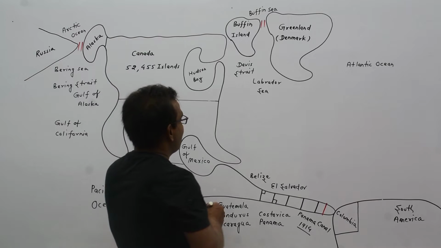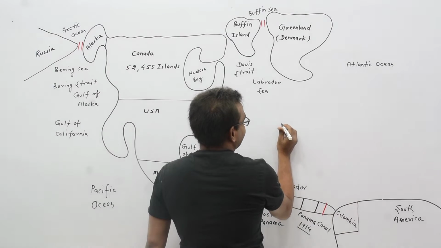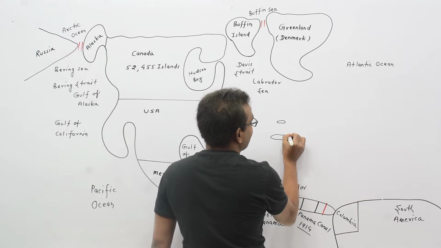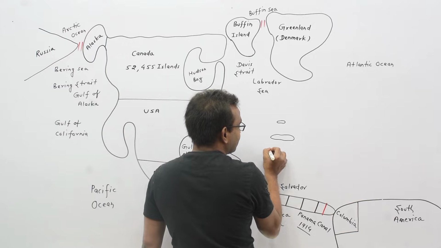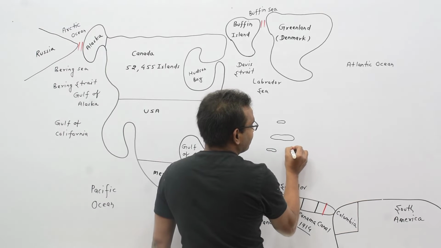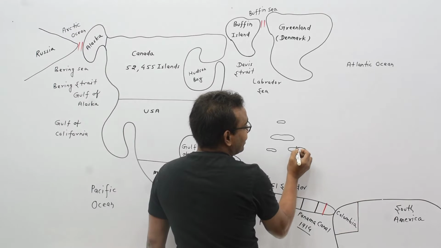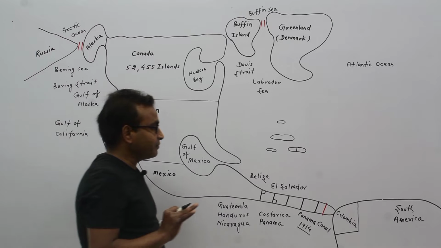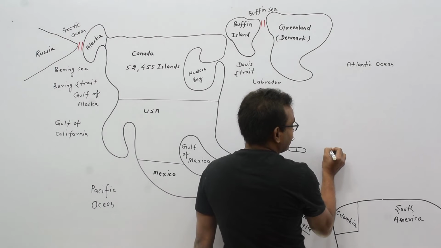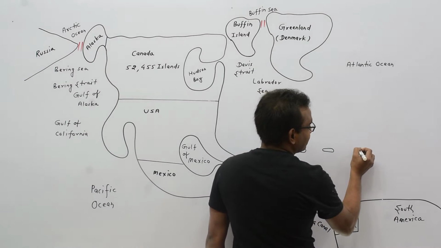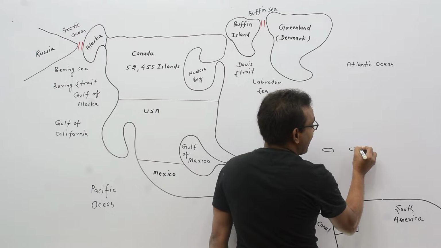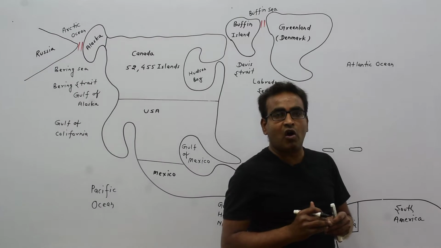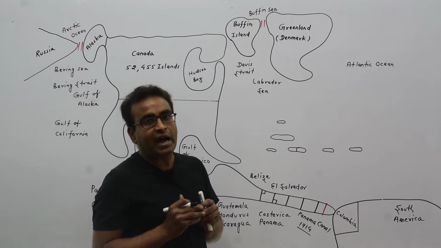Look at here. Here is a country. This is Bahamas. This is Cuba. This is Jamaica. In this island there are two countries, Haiti and Dominican Republic. This is Kitts and Nevis. This is Antigua and Barbuda. We are going to discuss remaining countries of North America continent.